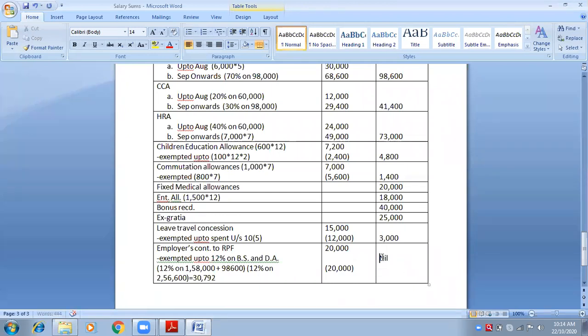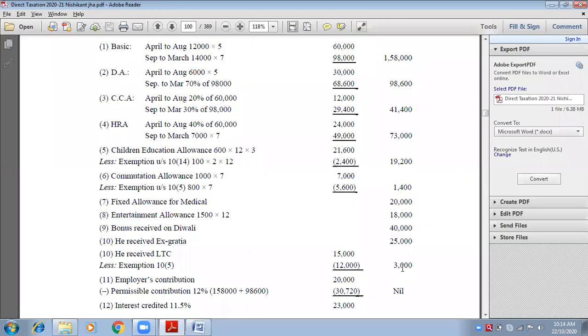Okay, are you getting my point? So we have to write nil in the outer column. That means nothing is taxable. Nothing is taxable. And the 30,720 was the actual exemption, but we will not give him the actual exemption, and we will write down the note for that. The actual exemption is 30,792, but we will not give him the full exemption. Okay, we will write the note.